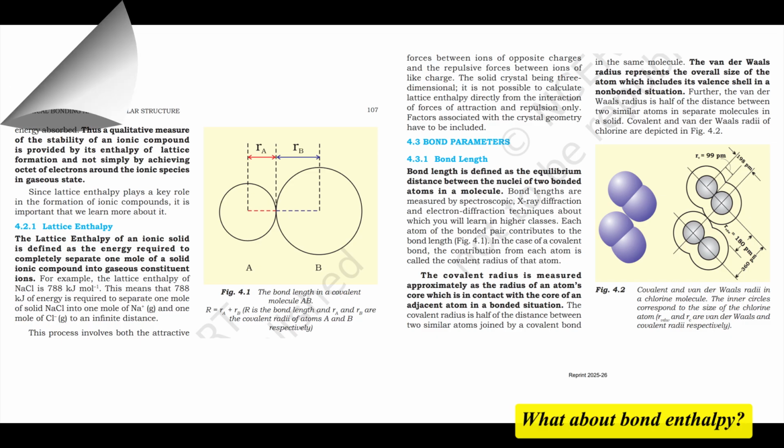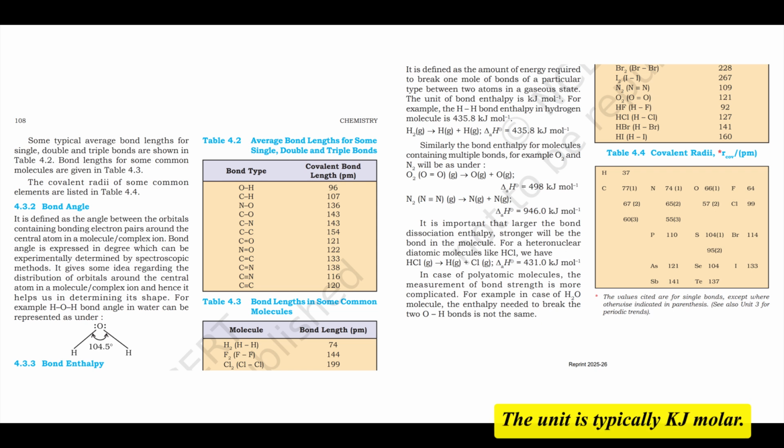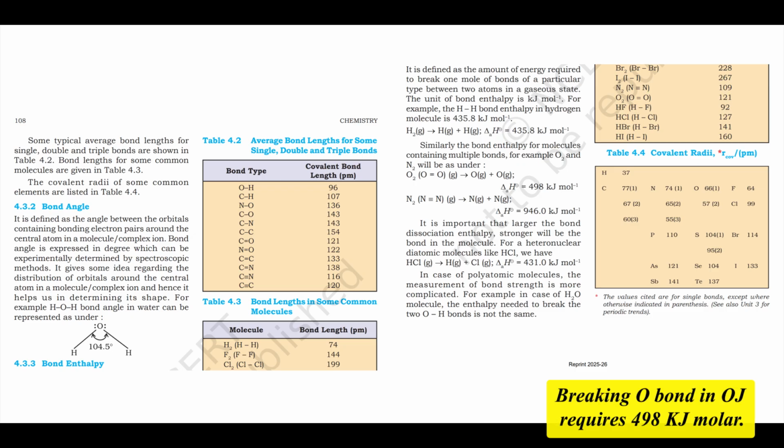What about bond enthalpy? Bond enthalpy is a measure of the strength of a chemical bond. It's defined as the amount of energy required to break 1 mole of bonds of a particular type between two atoms in the gaseous state. The unit is typically kJ/mol. Energy to break the bond in the gas phase. Exactly. For example, breaking the H-H bond in H2 requires 435.8 kJ/mol. Breaking the O=O bond in O2 requires 498 kJ/mol. Breaking the N≡N bond in N2 requires a huge 946.0 kJ/mol.